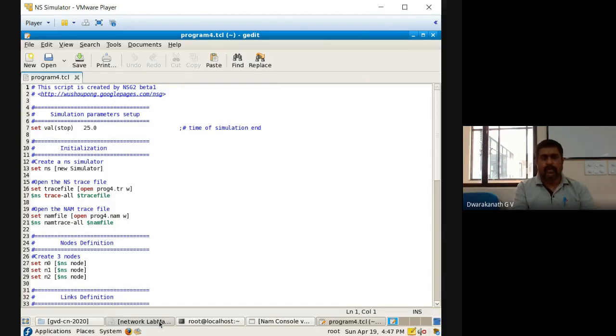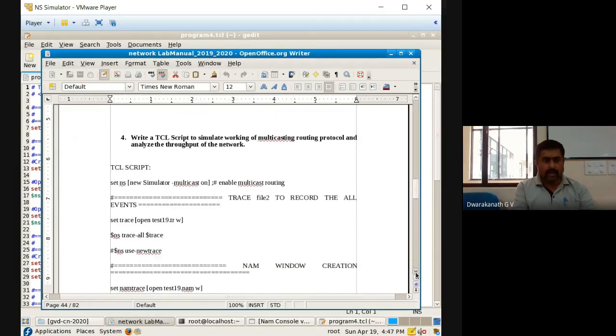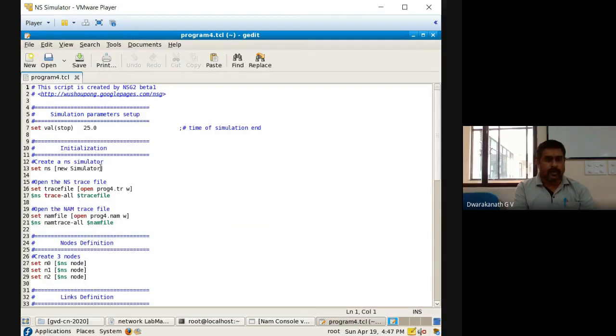Now we'll go back to the original program, and you can see here the very important point: after the simulator, option multicast on. This is very much needed. So go back to the program and come to the simulator here, right?